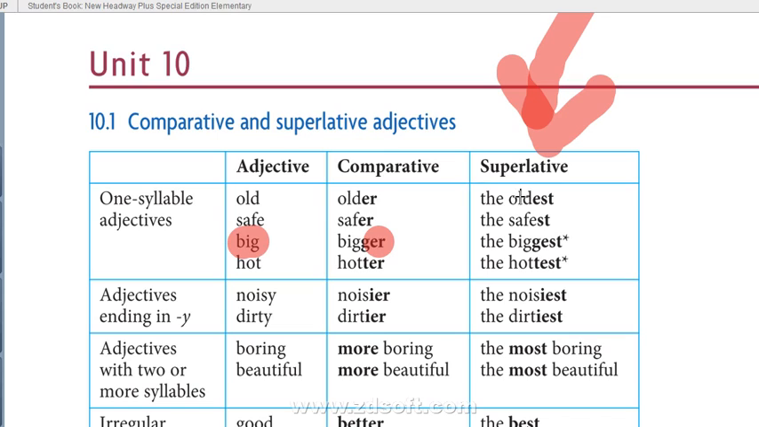So old, older, oldest. For superlative, we add est. For comparative, we add er. For superlative, we add est. Like safe, safer, safest. Big, bigger, biggest. Okay, so rules like that.